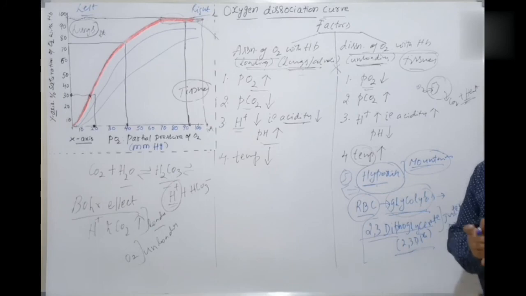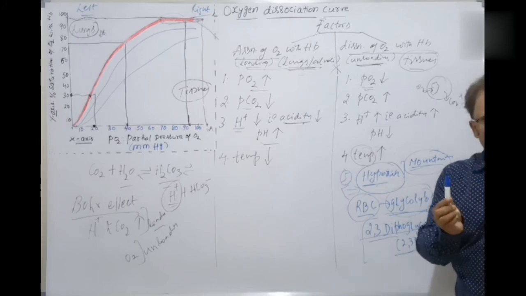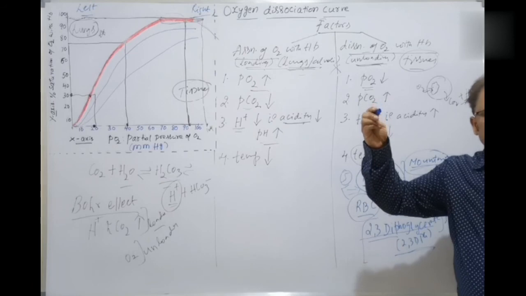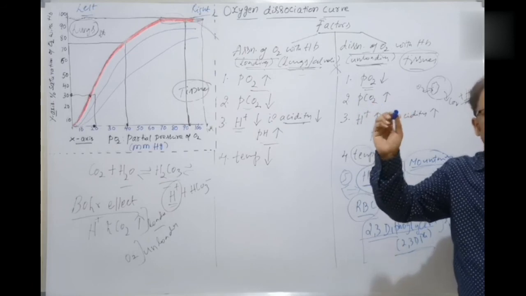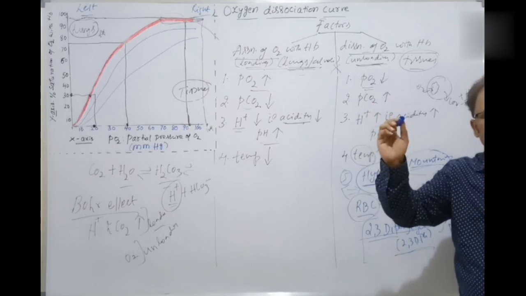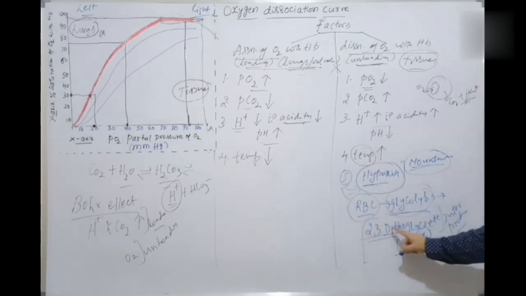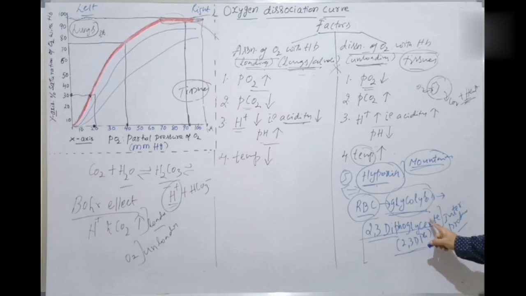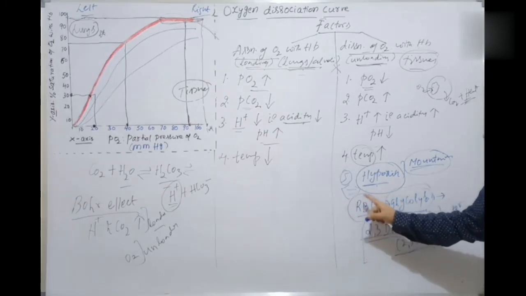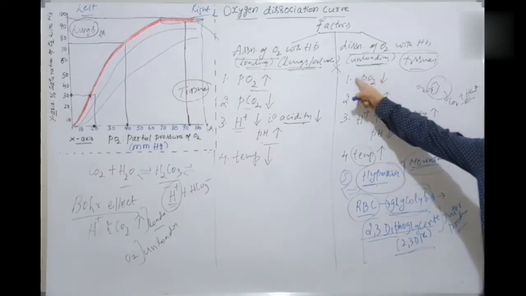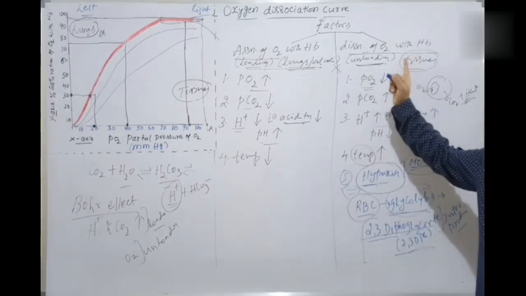This is the hemoglobin, I already told you, and this is oxygen. This is the dissociation, the unloading of oxygen, and that is also favored by the fifth factor, 2,3-diphosphoglycerate, produced by the glycolysis of RBCs as a result of hypoxia.